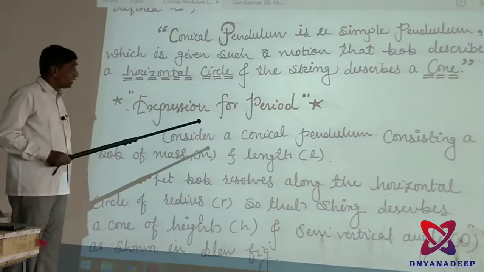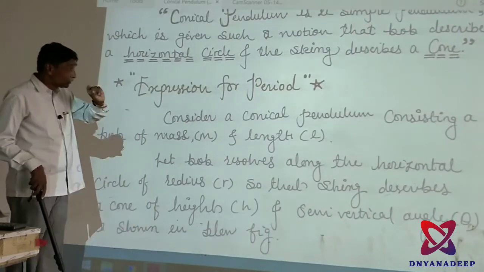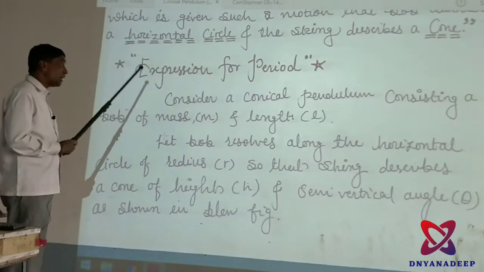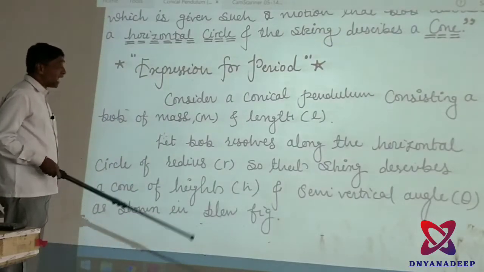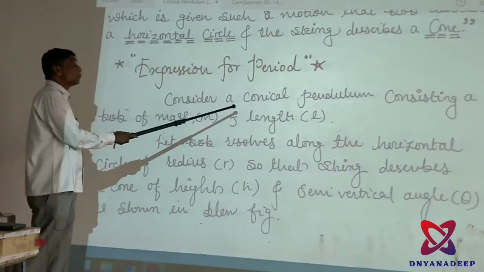There is also, in the conical pendulum, the resolution of components. How the resolution of components takes place comes next. First of all you have to draw a figure, and in that figure you have to explain. Consider a conical pendulum.